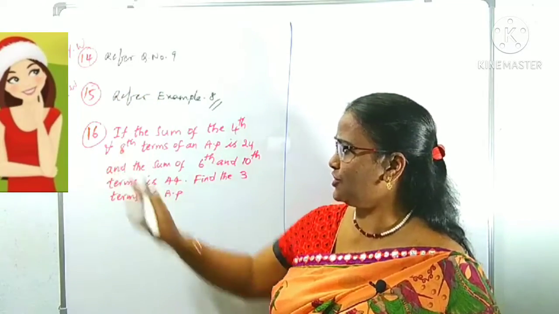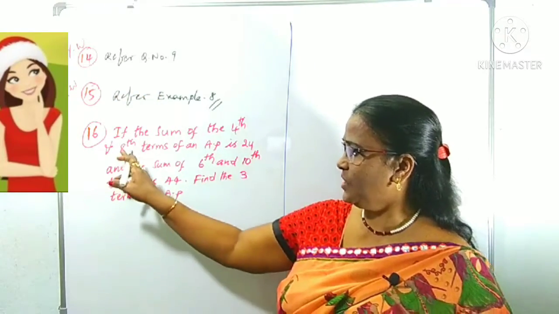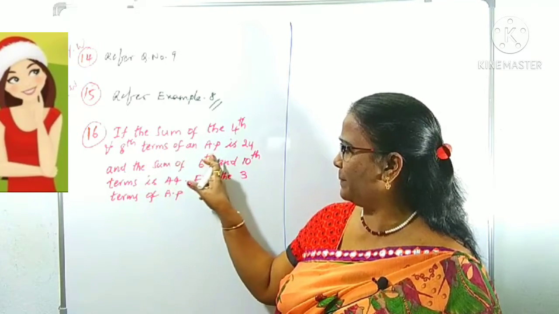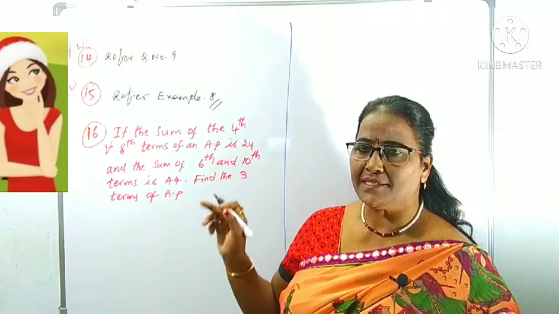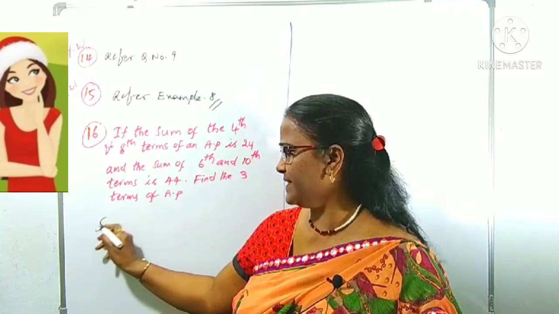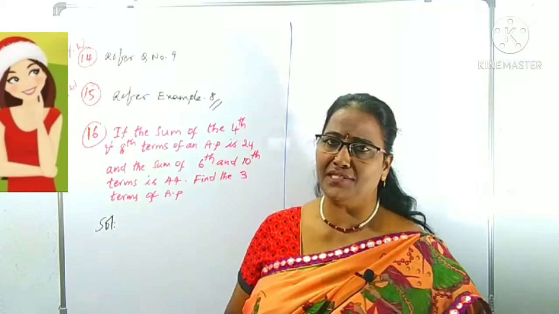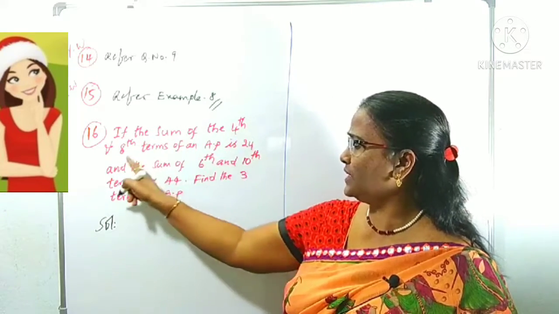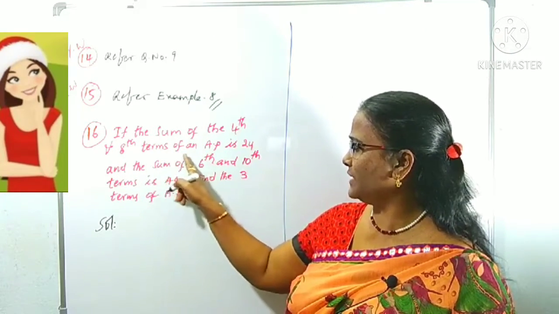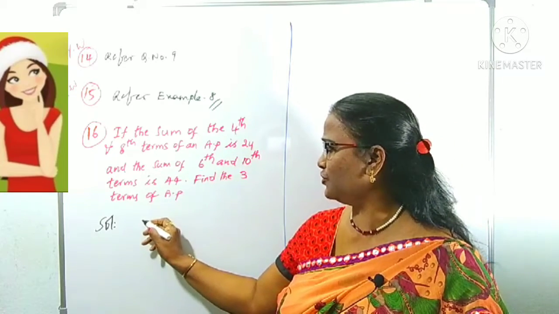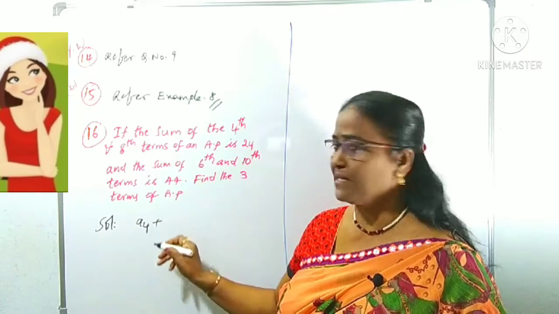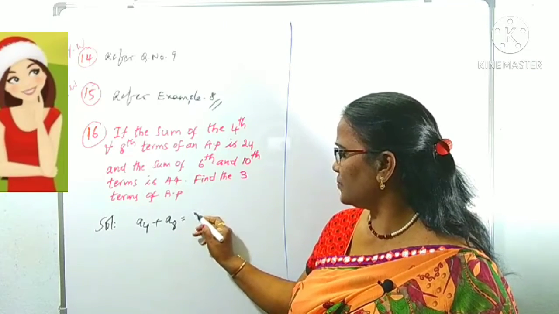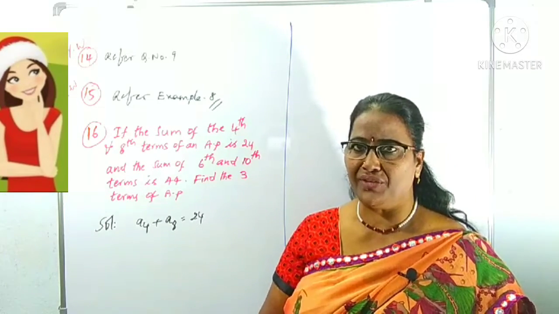Right. Now come to question number 16. What is given? If the sum of the 4th and 8th terms of an AP is 24. I said to you, read the question sentence by sentence. What is the first sentence? If the sum of the 4th and 8th terms of an AP is 24. Means what? 4th term means A4 plus, sum means addition, A8 is given as 24. This is one of the results.